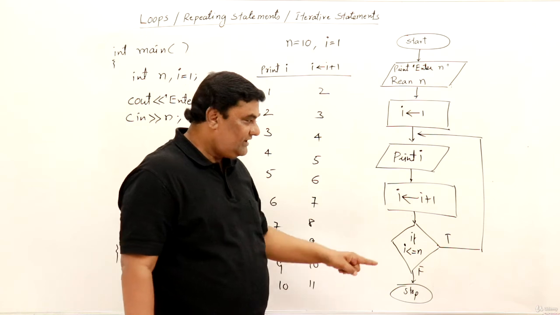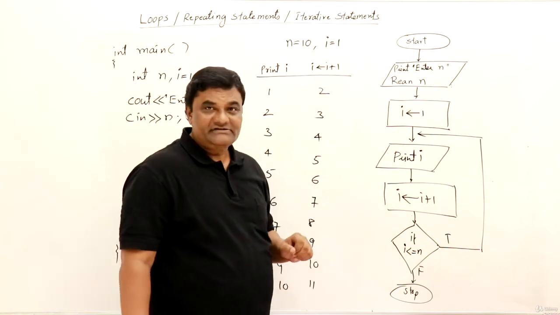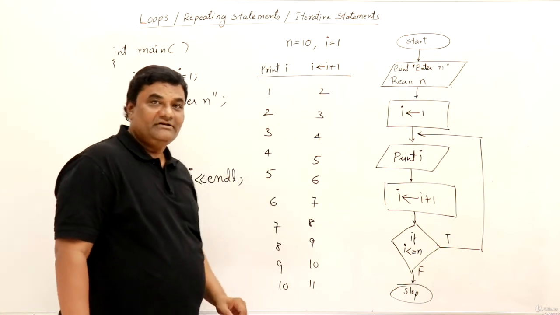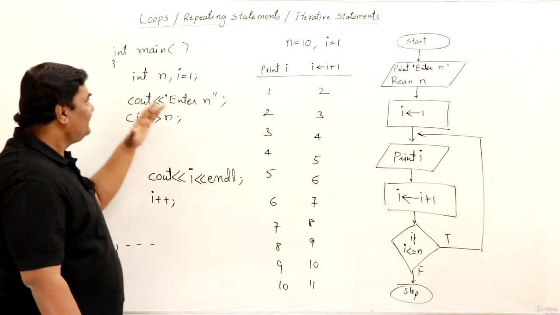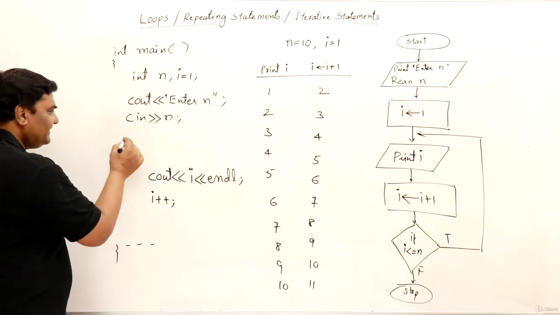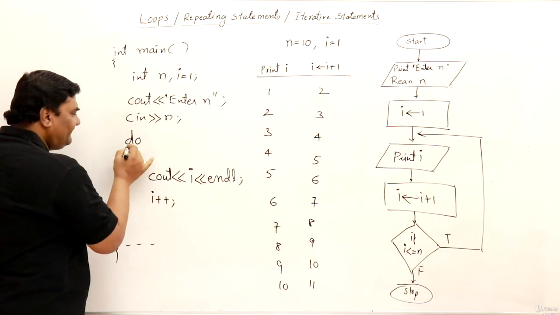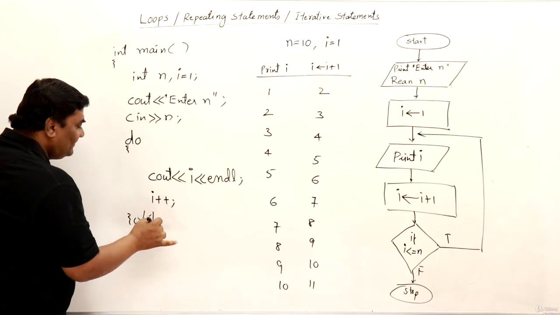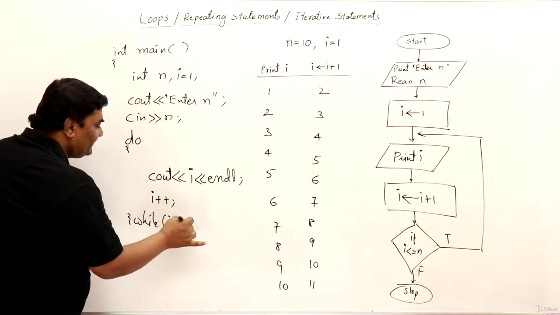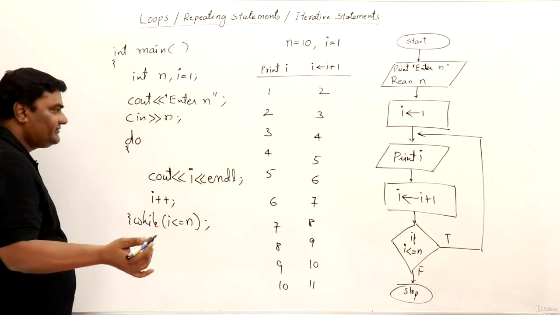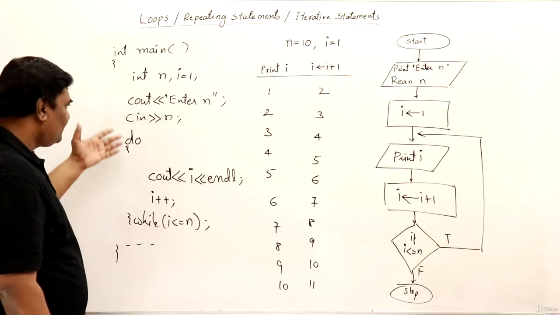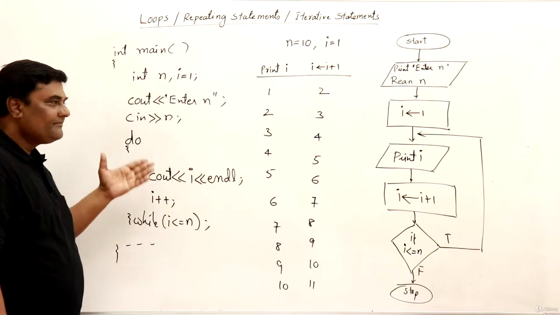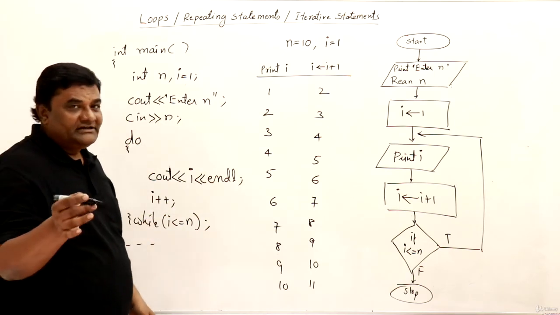So you can see now that the condition is checked afterwards. First these two statements are done, so processing is done first. So we get the same result. Just instead of writing while here, I have to write do. And here I should write while i is less than or equal to n. That's all. So this is the program for printing the numbers using a do while loop. So that's easy. There is no confusion.